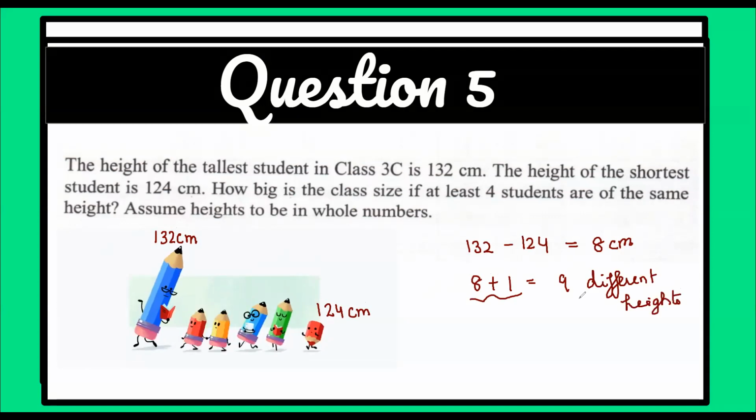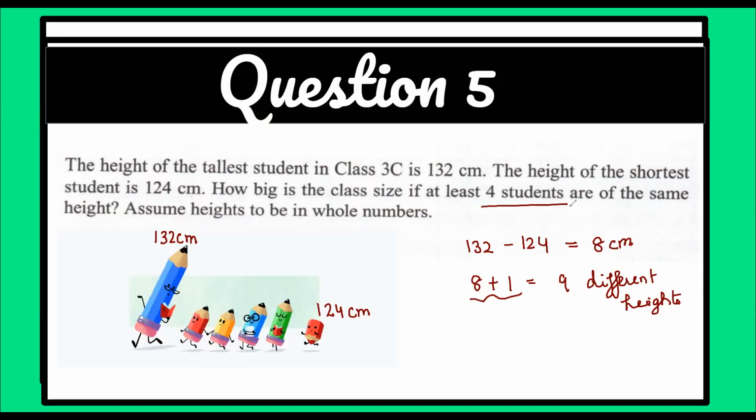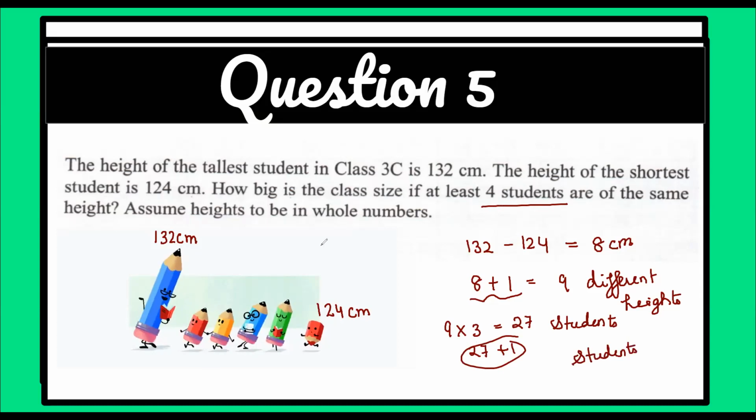9 different heights. Now let's think, if the class size has 3 students for each height, then what will happen? 9 times 3, 27 students. But what are they saying? At least 4. So it will be how much? 27 plus 1. Again applying the concept of the pigeonhole principle. So what would be the answer?